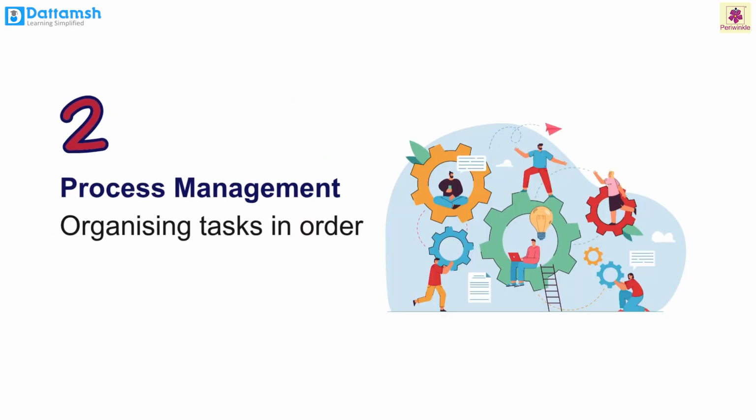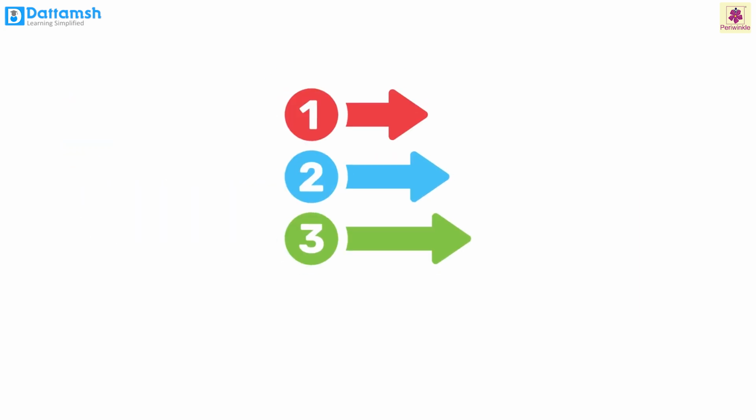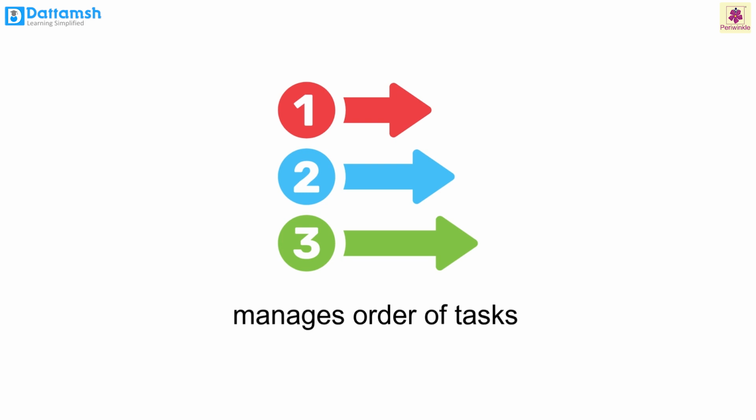Second responsibility is process management, organizing tasks in order. The OS manages the order of tasks on a computer. This ensures the computer won't get confused by trying to do too many things at once, and the apps won't get in each other's way.